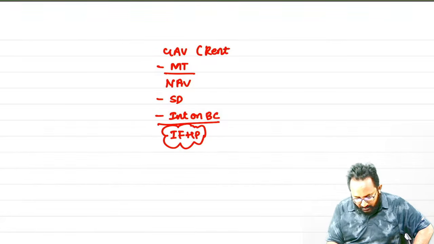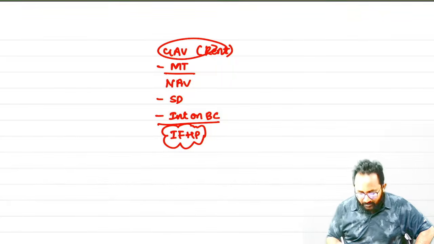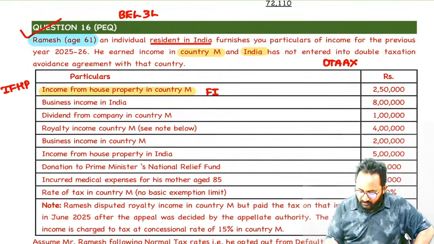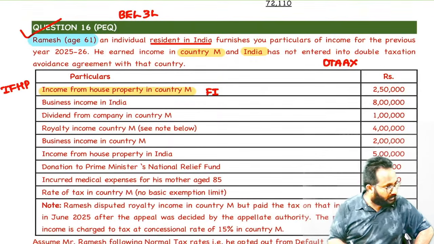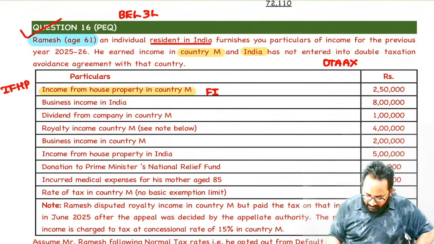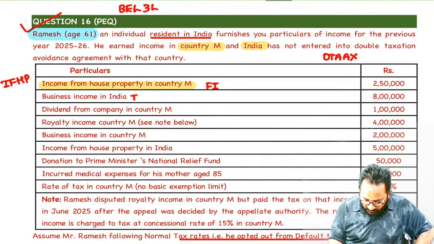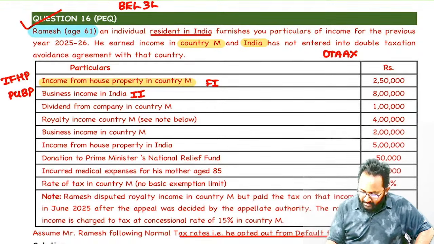They have given this figure here; they are not giving any rent etc. They have given income from house property. If they give rent, you have to compute everything. In this question, what have they given? Income from house property, a final amount after computation. Clear? Yes sir. Next, business income in India: which income is it? Indian income, taxed under which head? PGBP. Next, dividend income from which country?